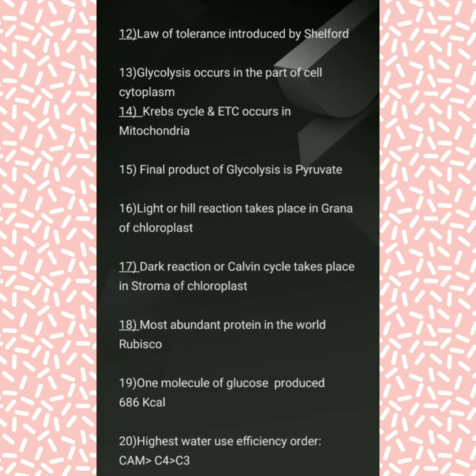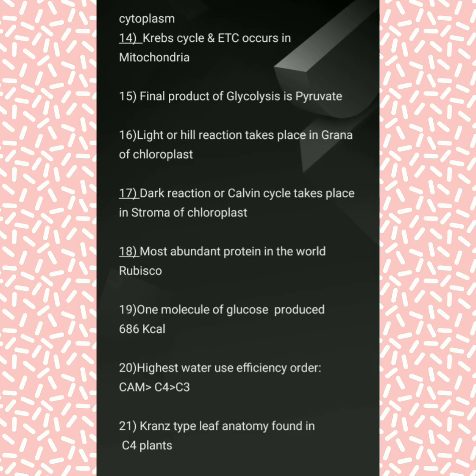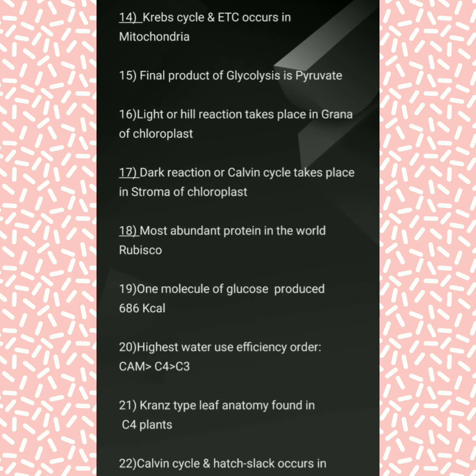Light or the Hill reaction takes place in grana of chloroplast. Dark reaction or Calvin cycle takes place in stroma of chloroplast. Most abundant protein in the world is rubisco. This is a very important question. All the questions are important regarding the FCI AGM technical exam 2021, but this is the most important question.